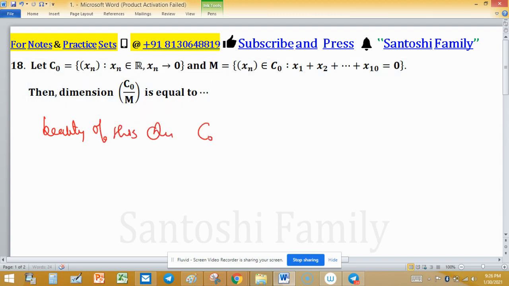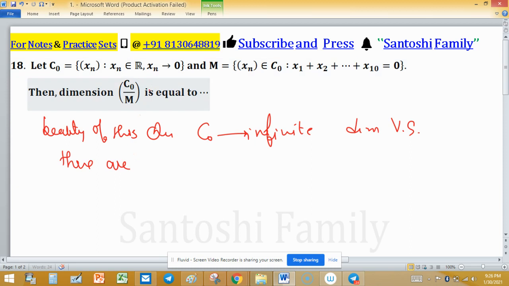First, the beauty of this question is that C naught is an infinite dimensional vector space. As you can see, there are infinitely many sequences which tend to 0. So there are infinitely many linearly independent sequences in C naught. The dimension of C naught is infinite.